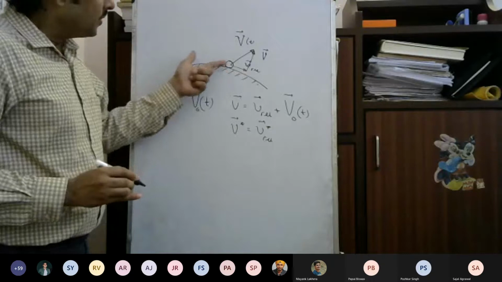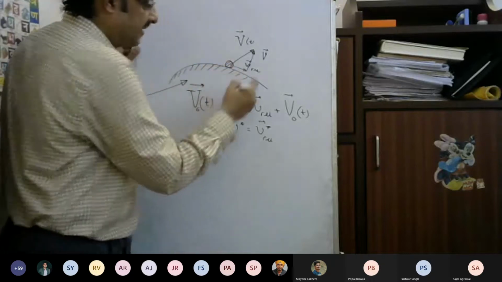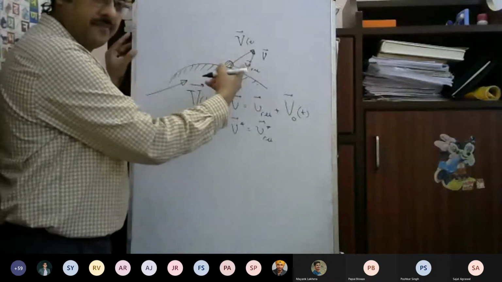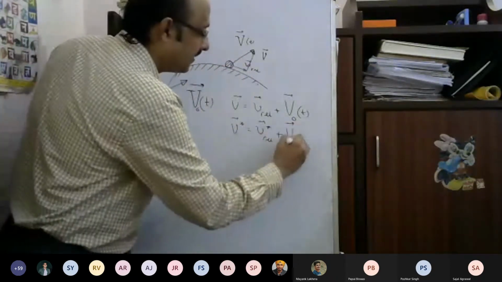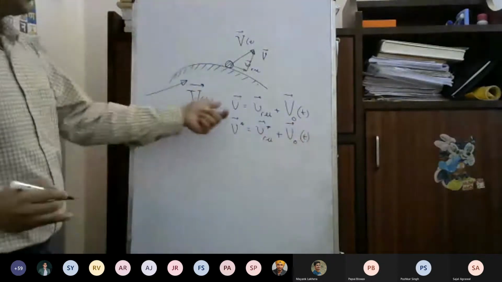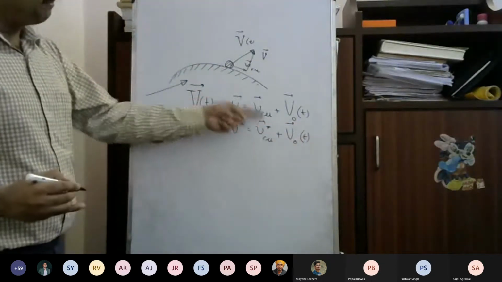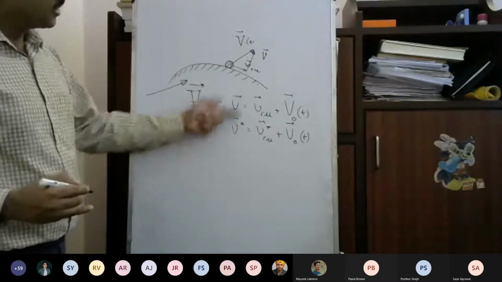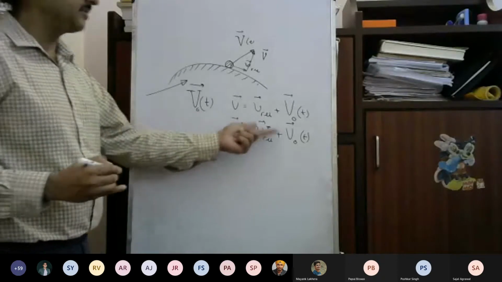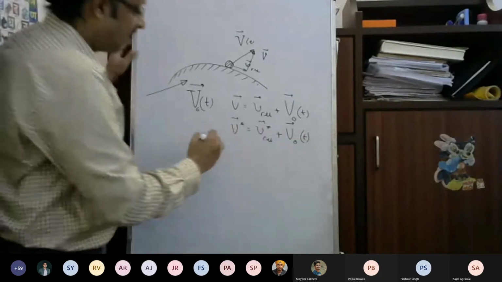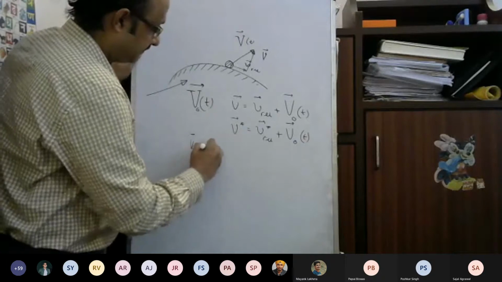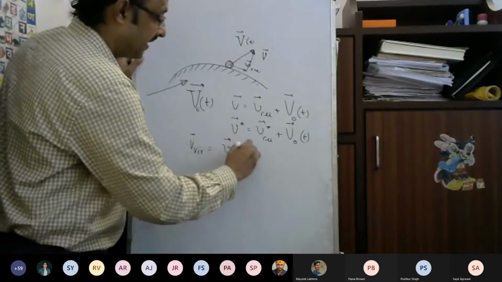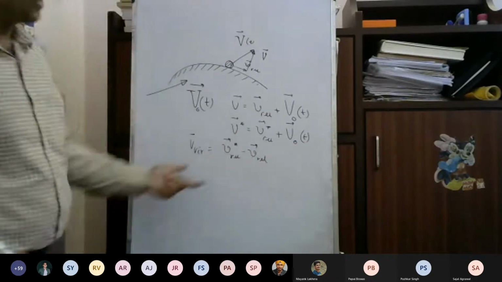So here we see that the relative velocity can be changed. That means this can take any value, but the possible total velocity is like this: the actual relative velocity, and the possible relative velocity, v relative star. So the possible velocity will be v star equal to v relative star plus v naught t. Now you see that the virtual velocity, the difference between them, is v relative star minus v relative.